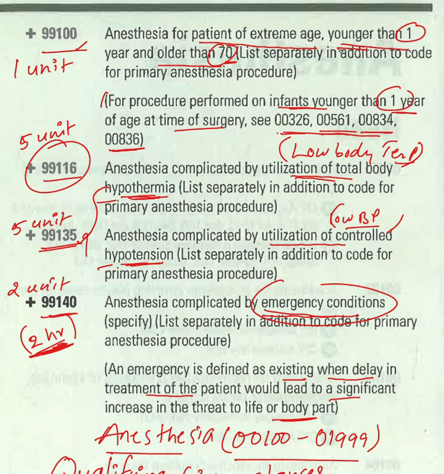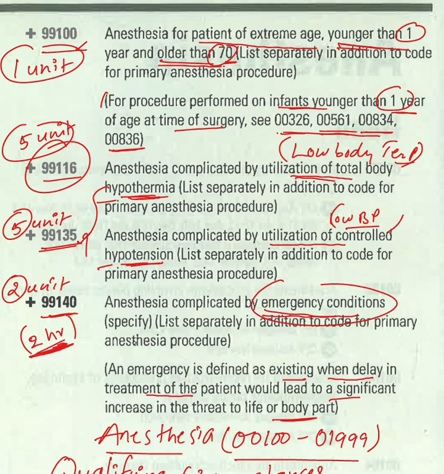For extreme age, younger than 1 year or older than 70 years, the base unit is 1 unit, and for a patient having hypothermia, the base unit is 5 units, and hypotension base unit is 5 units, and emergency condition base unit is 2 units. Okay, these units you have to remember. This will be useful in calculating the billing for the anesthesia. Okay, when you calculate the dollar value of anesthesia, these base units will help there.